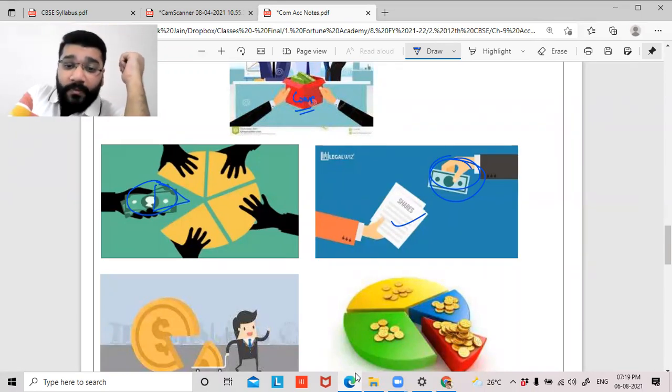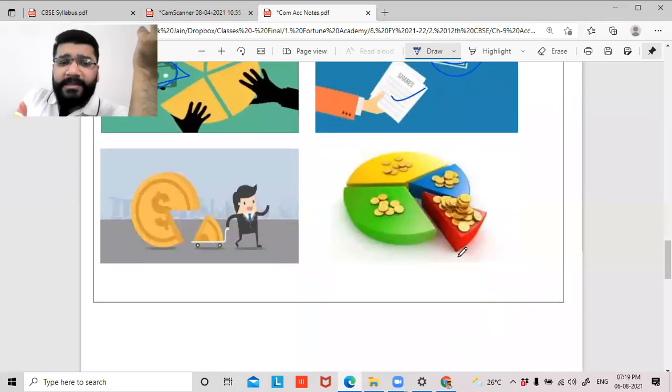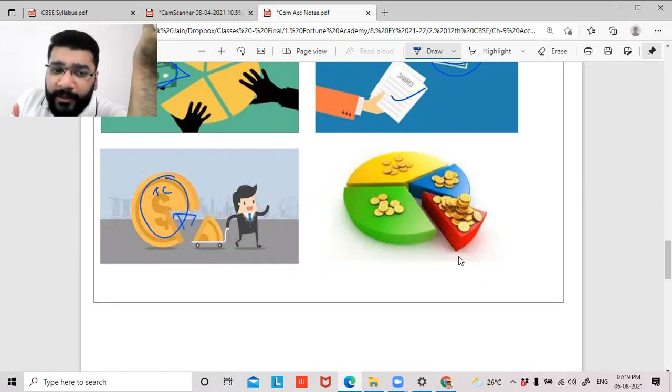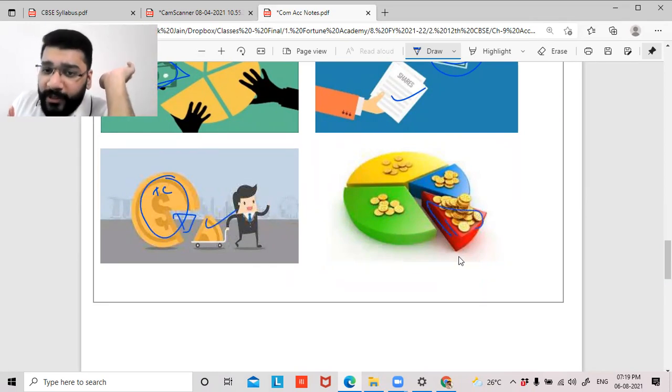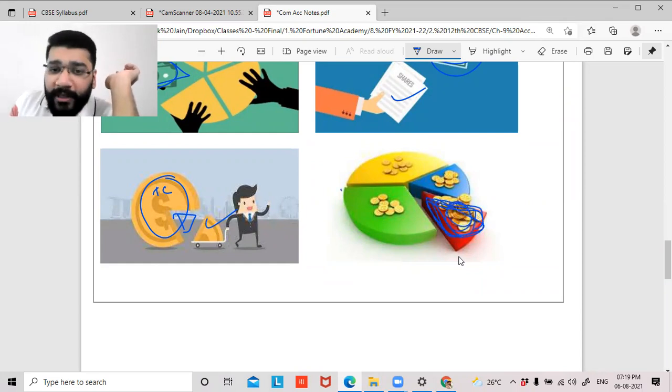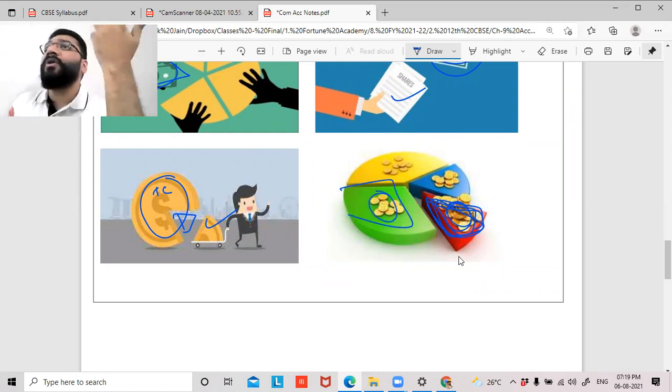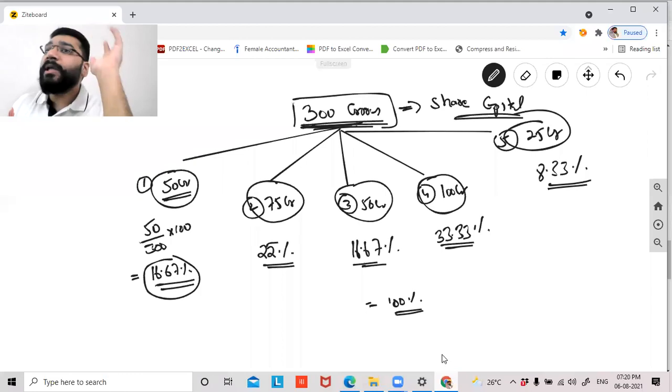Now, the below two pictures depict the same thing. If this is the total share capital of the company, you contributed this portion and you've taken your share. You wanted this red portion of share, for that you contributed so much. If you want the green portion of share, you have to contribute so much. That is called a share. So are you clear what share means? Yes, all of you are clear what share means.